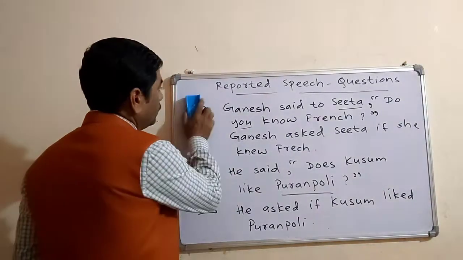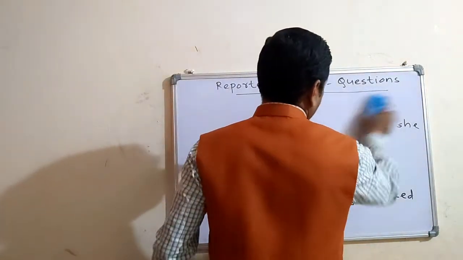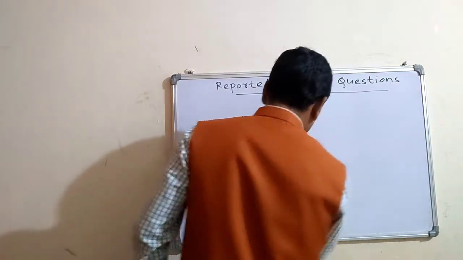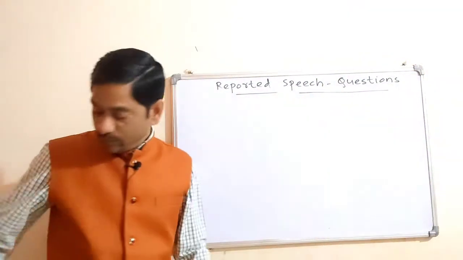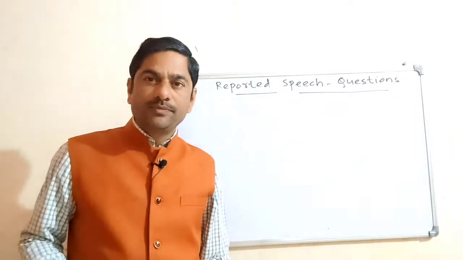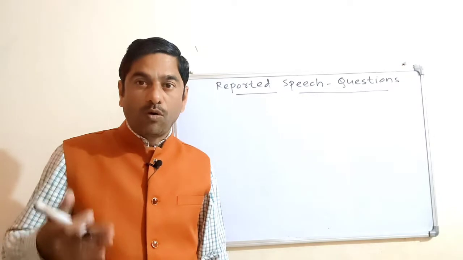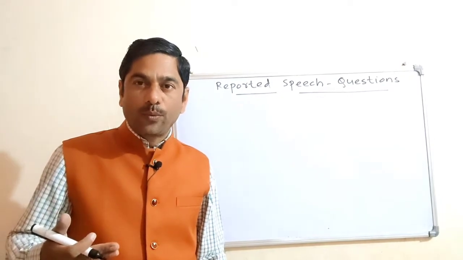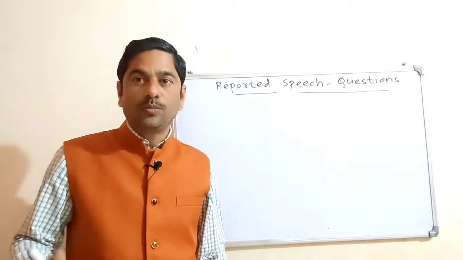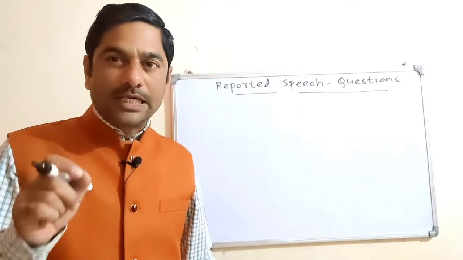Now we will speak about WH questions. See, WH questions are those questions which begin with WH words: what, where, how, why, which, who, whom. These are some of the examples of WH words.